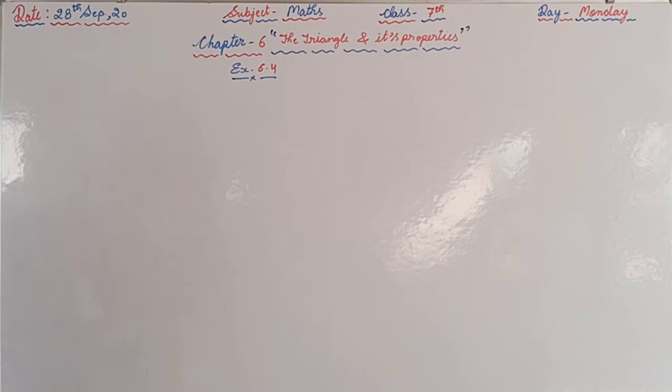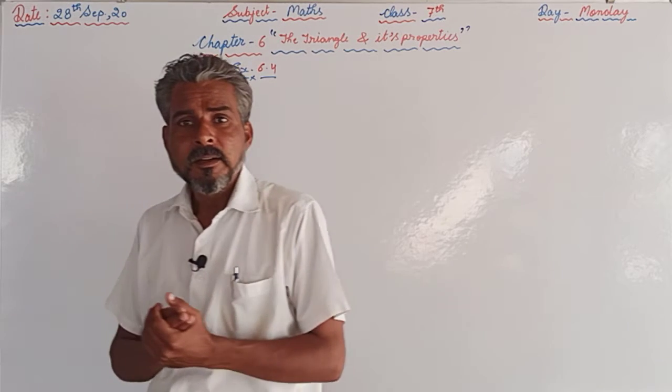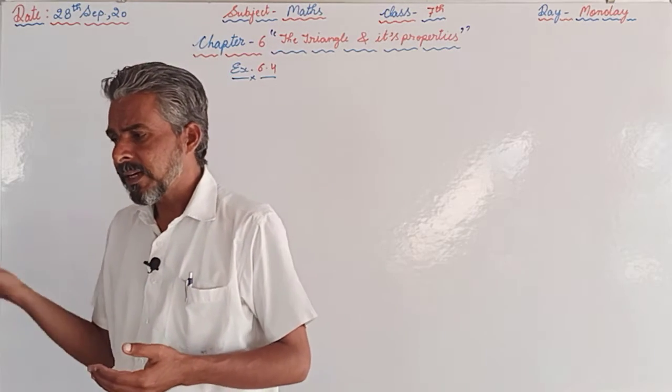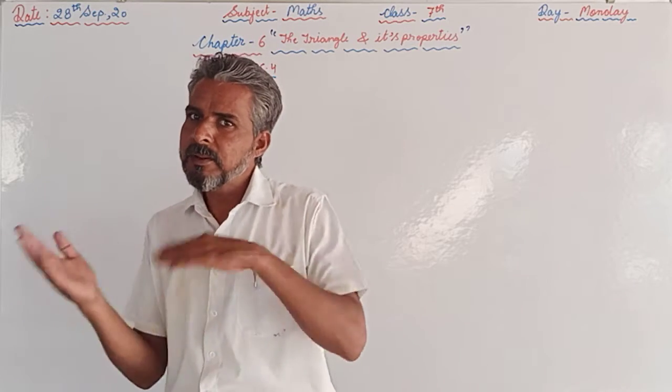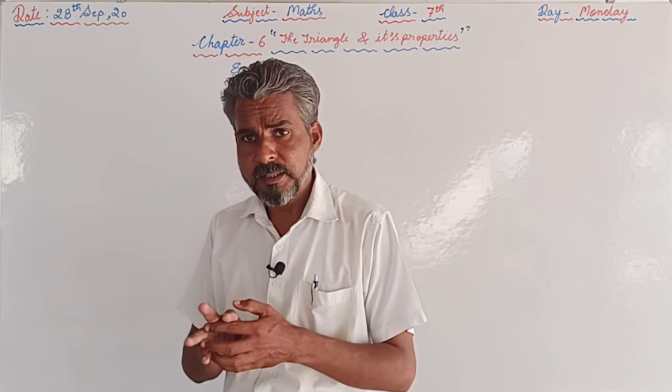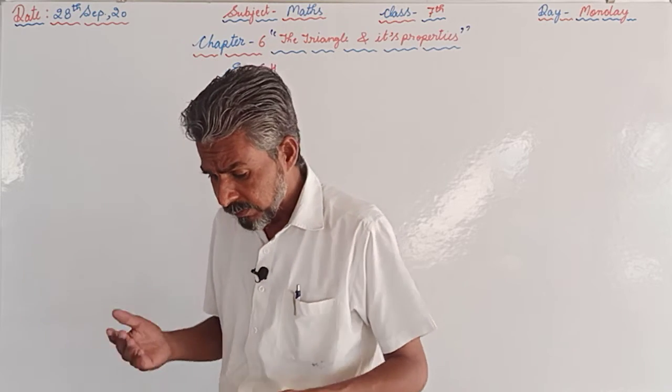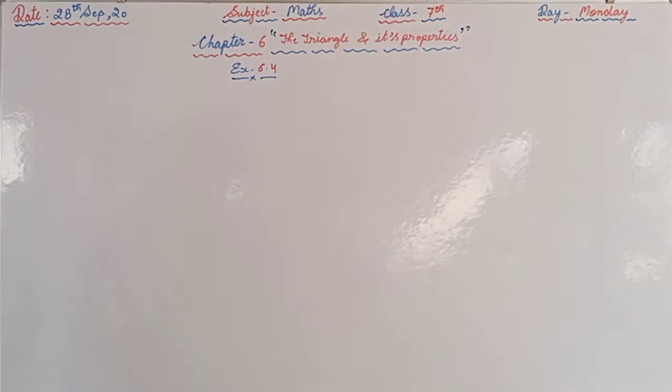As well, in the third part, the three sides given are 6, 3 and 2. So the last two sides 3 and 2, if we add both, 3 plus 2, 5, that is less than the third one, and it should be greater than the third one. That's why in the first case and then in the third case the triangles are not possible. But in the second case, we have seen that the sum of any two sides, taken in any order, is greater than the third one. That's why the triangle is possible only in the second case.